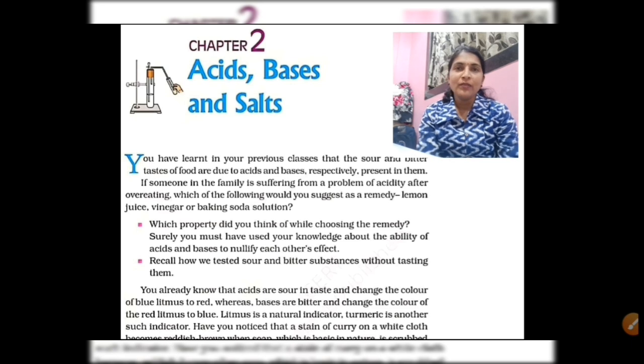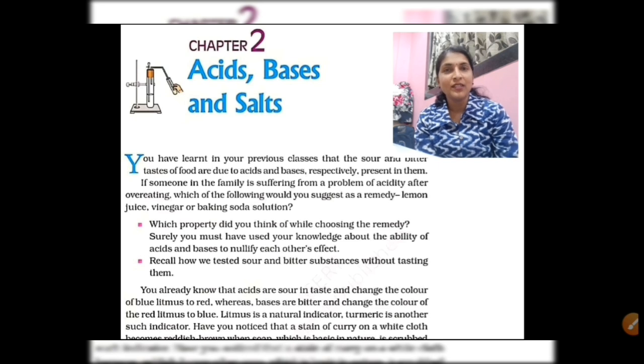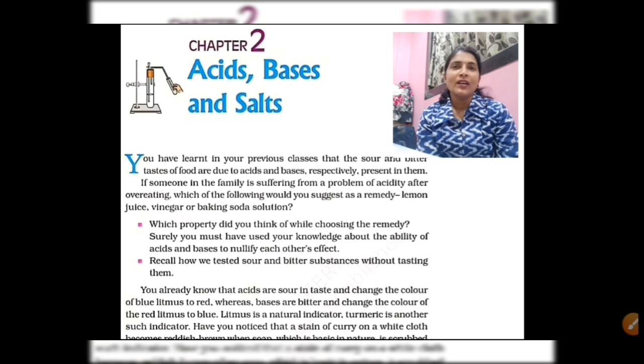In your previous class you learned that the substances which are sour in taste are called acids, and the substances which are bitter in taste are called bases. So this basic information you have taken. Again, you learned that when acid and base react with each other, there is a formation of salt and water, which is called a neutralization reaction. So this information also you have learned.